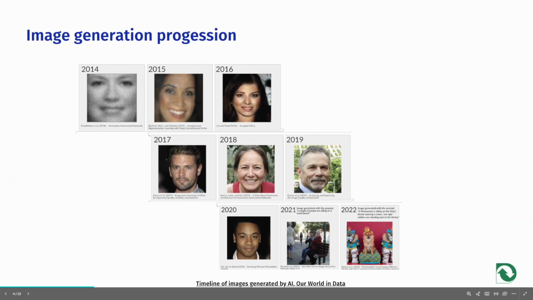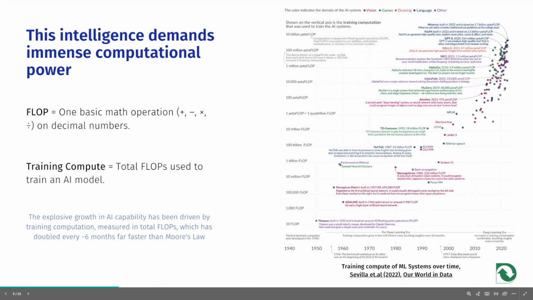As training computation has increased, AI systems have become powerful enough to generate entirely imaginary content that matches or even surpasses the realism of the real world. As we can see here, we have seen the progression, but at how much computation? Modern AI systems rely on immense computational power to produce better results. This computation is measured in floating point operations per second, FLOPS.